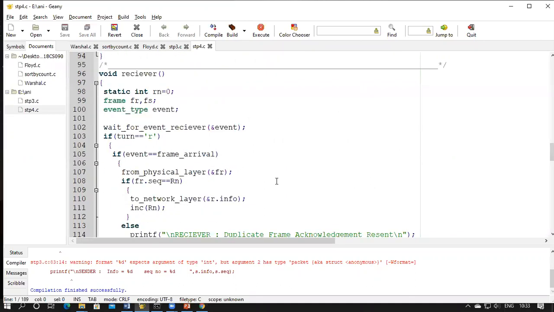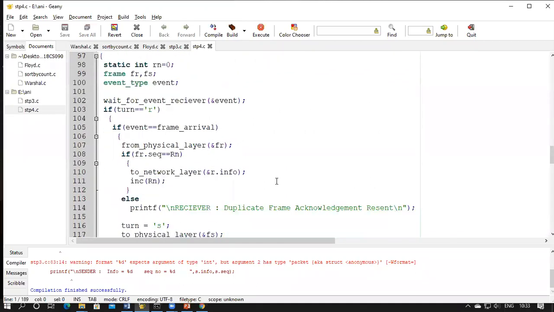Now we'll see the receiver side. In the receiver side, there's one event, if the frame arrives from the sender node. From the physical layer function, we'll get the frame and check whether the sequence number is correct. If the sequence number matches the receiver side sequence number, then we can accept the data. That data is accepted and sent to the network layer. After sending it to the network layer, we'll increment the sequence number.